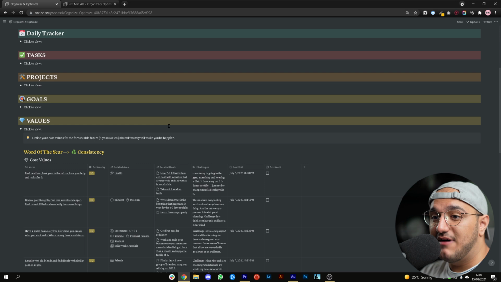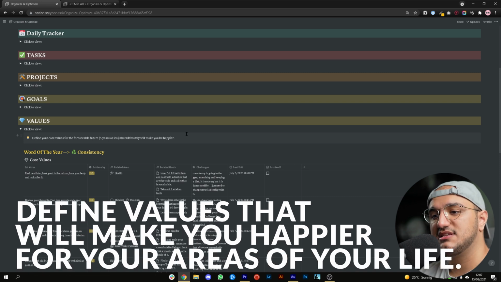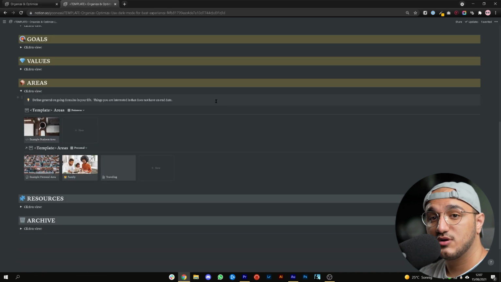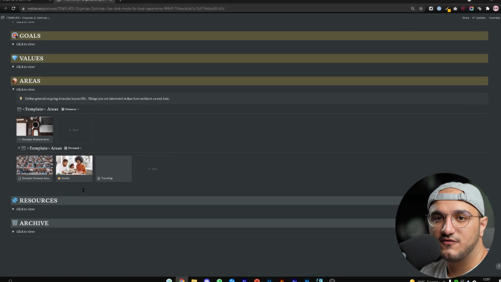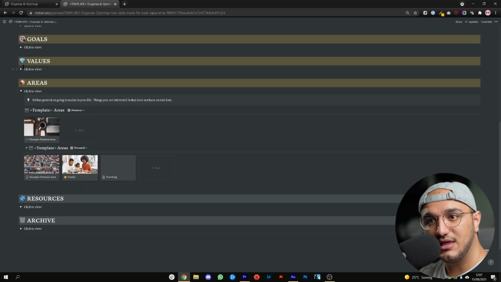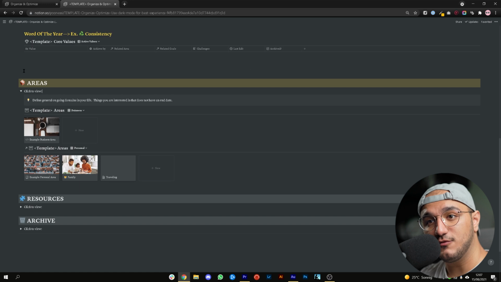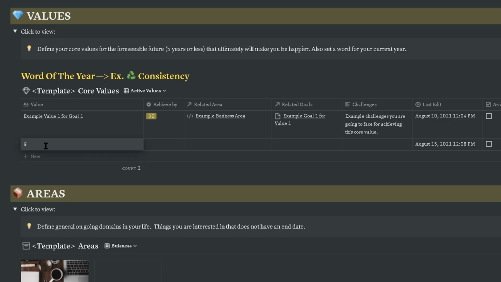Now let's talk about values. What you want to do now is to define core values for the foreseeable future, let's say 5 years or less, that is ultimately going to make you happier in the specific areas that we just talked about. So for example, you just created an area called family. Now let's say you don't spend enough time with your family and one of your core values is to spend more time with them. So what you will do then, you will create a new value for that in the values database. So for example, you will write here, spend more hours per week with my family.